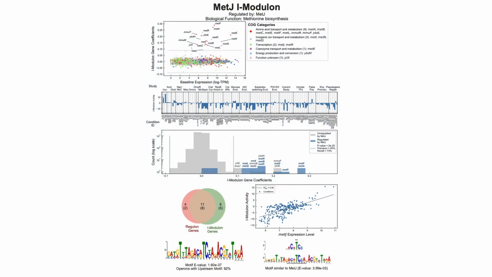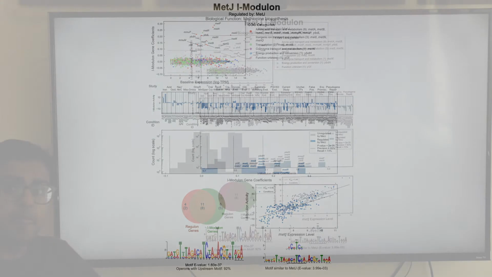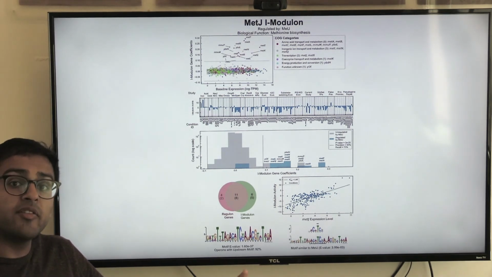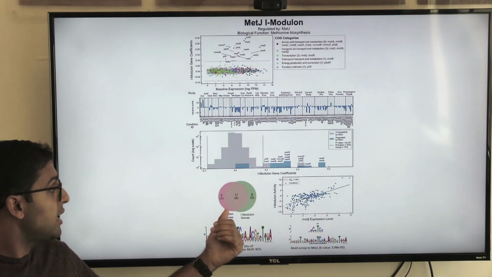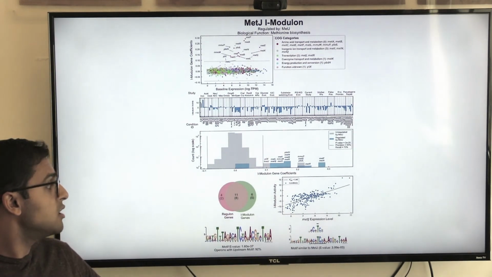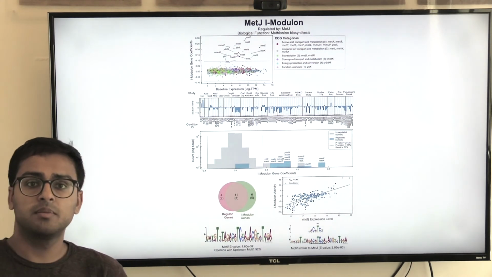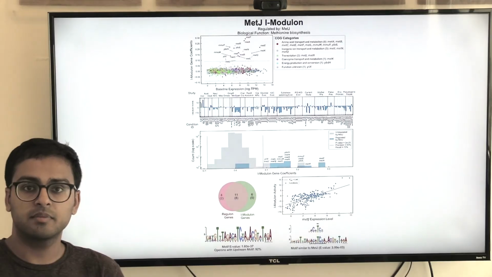You also get information about how well does this imodulon capture the known regulon. And in this case, for METJ, the methionine regulator, we found 6 genes that we predicted to be regulated by this METJ transcription factor that were previously not known to be regulated by it. We did ChIP-exo, which is a way to find whether this transcription factor binds upstream of these genes, and found that in every single one of these genes that we predicted, there was transcription factor binding. And finally, you have information about the motifs found upstream of some of these genes.